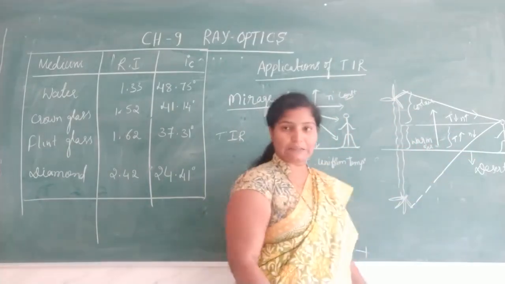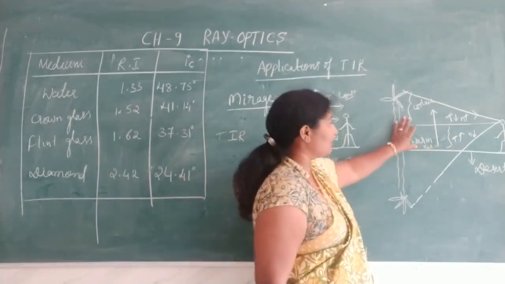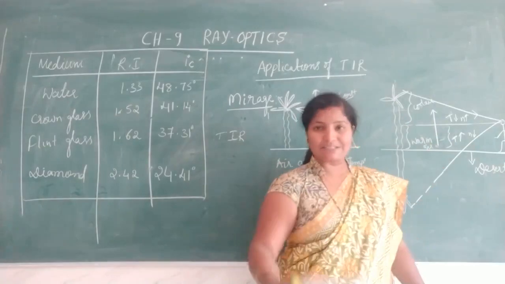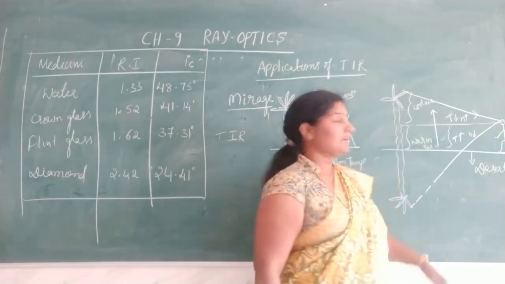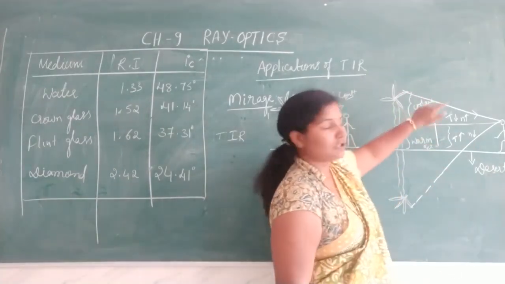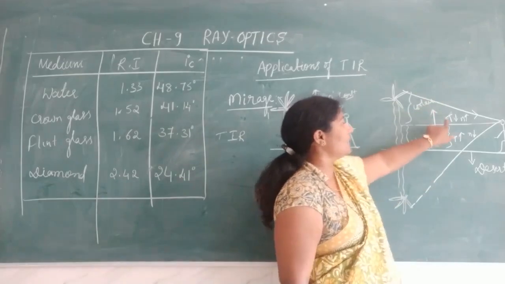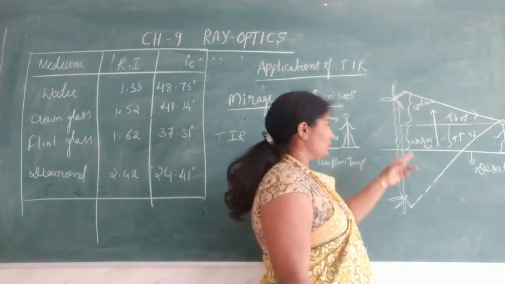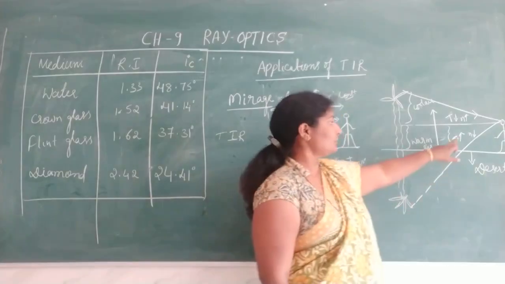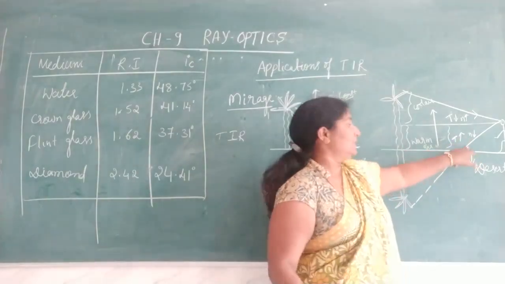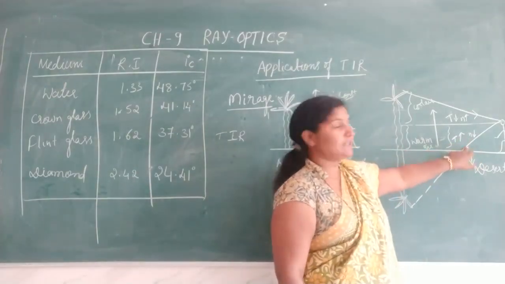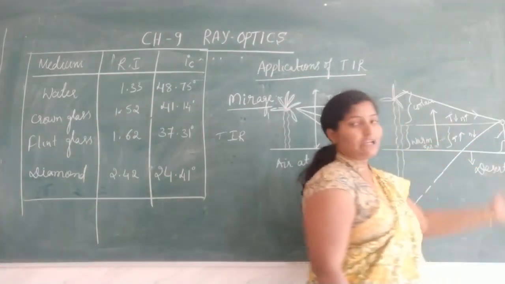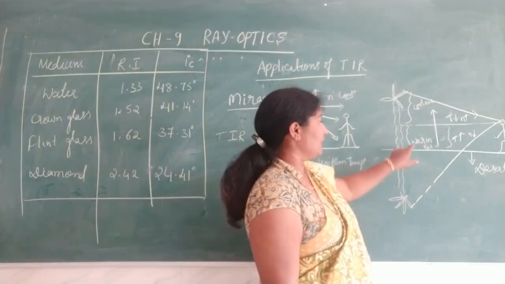We cannot even place our feet there, it is that hot. It is warm air. Temperature is maximum and its optical density is very less. As we go upward, we get cool air, but the temperature is very low when compared to the warm air. So this warm air is less dense, its optical density is less when compared to the cool air. So here the refractive index and optical density are more when compared to this.